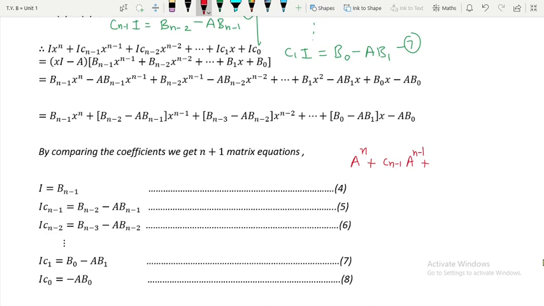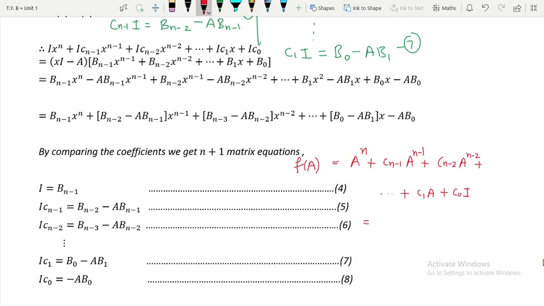Now the 6th equation will be multiplied by a raised to n minus 2, so it will be c(n-2) a raised to n minus 2, plus. This will continue, and from the 7th equation we will get c1 a, and from the last equation we will get c naught I. Now let us see what the right hand side is. On the left hand side we got f of a. Our expected answer on the right hand side is 0. If we get 0 on the right hand side, it means all the terms should get cancelled out. If that happens, then we are through. That is what we actually want to prove, that f of a is equal to 0.